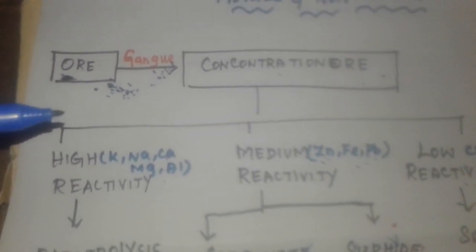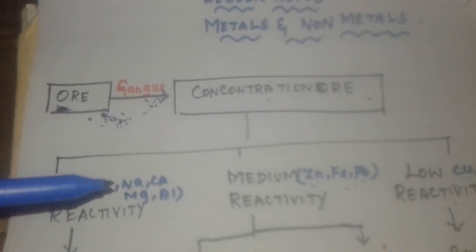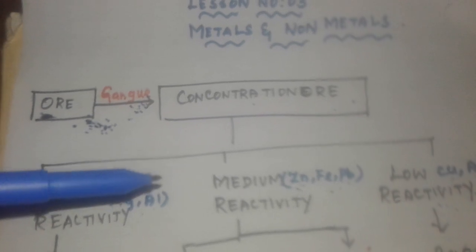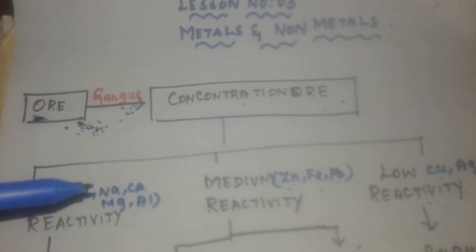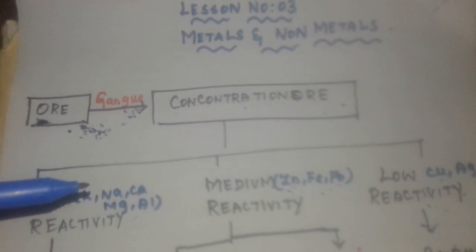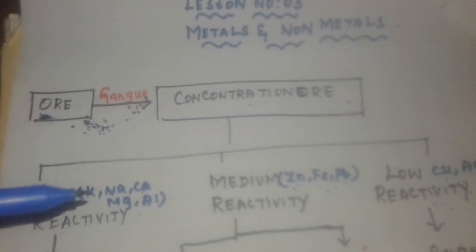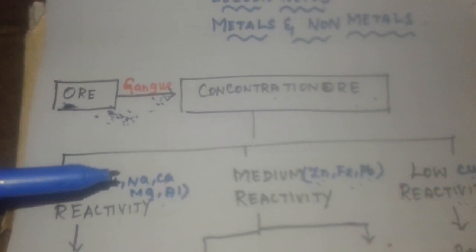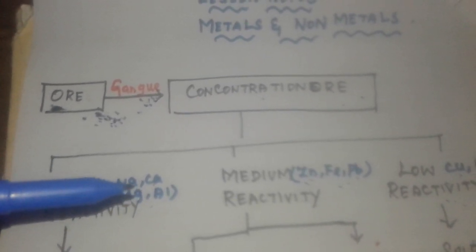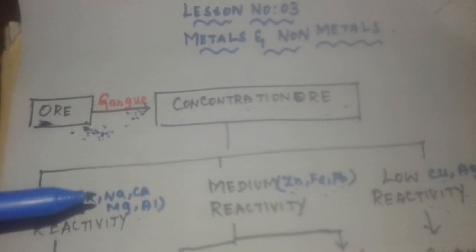For high reactive metals, who are the high reactive metals, children? Sodium, potassium, calcium, magnesium and aluminium. These are present in our earth's crust in the form of oxides. Sodium metal cannot exist as such in the earth's crust. It is converted into oxides: potassium oxide, sodium oxide, calcium oxide, magnesium oxide, aluminium oxide. Only if we remove the oxide layer can I get the particular metal.